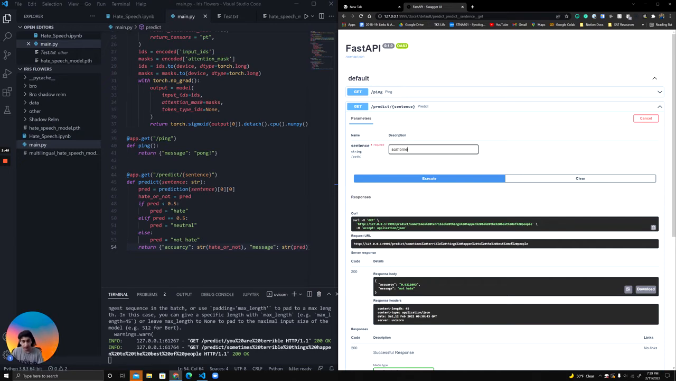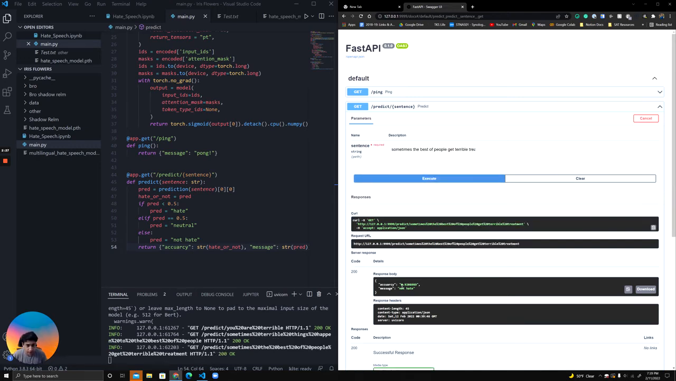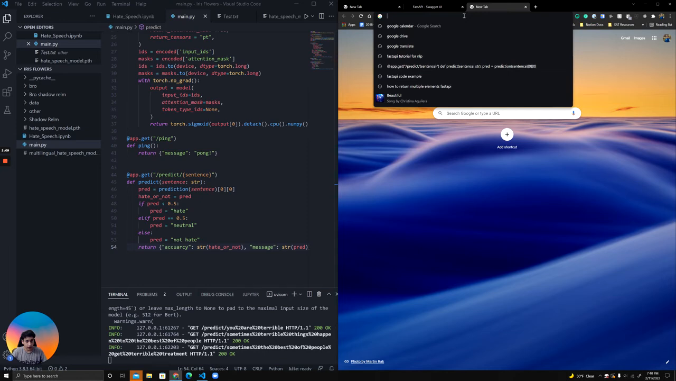So let's try: sometimes the best of people get terrible treatment. And as you can see here, it's pretty confident that's not hate, because, again, even though best was first, it was still able to contextualize the entire sentence and determine that was not hate, because even to me and you, we can clearly tell this is not hate. So let's go on Google Translate